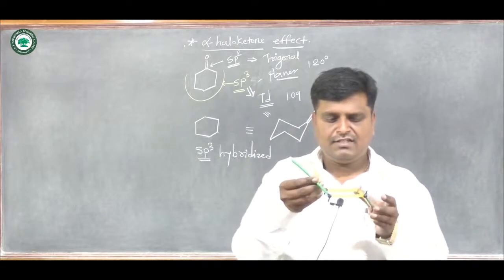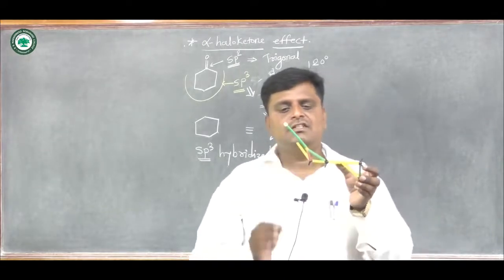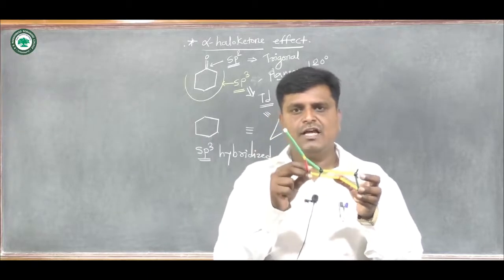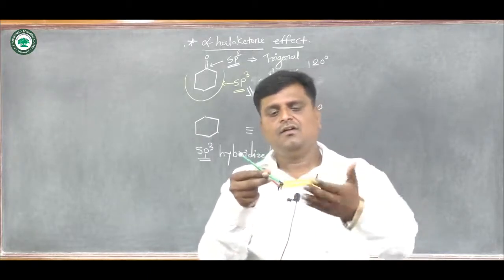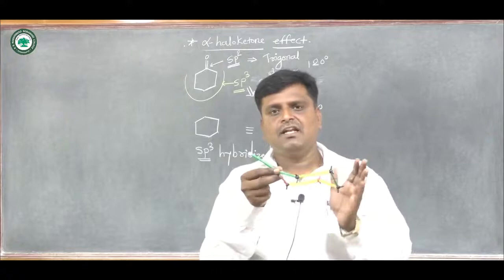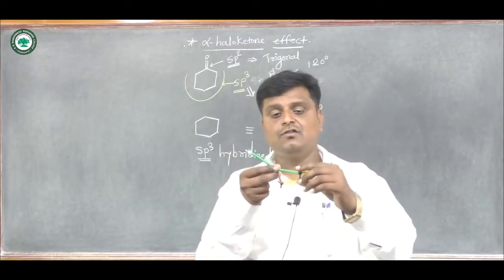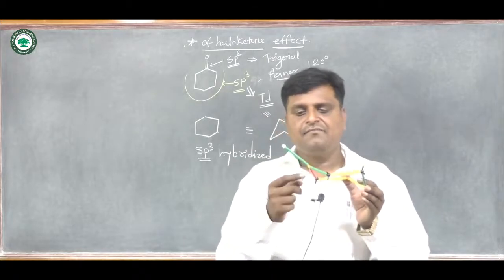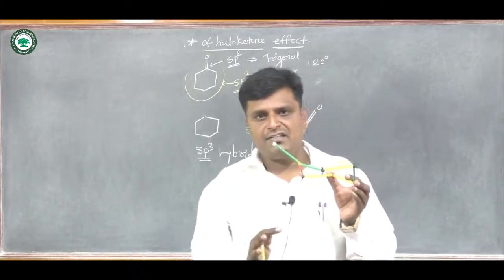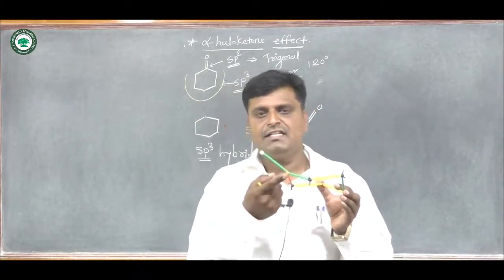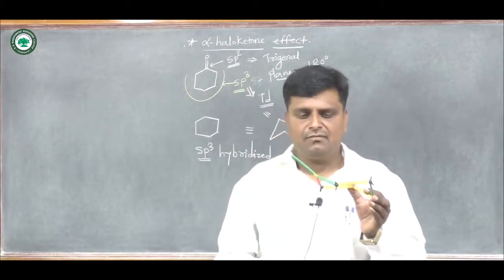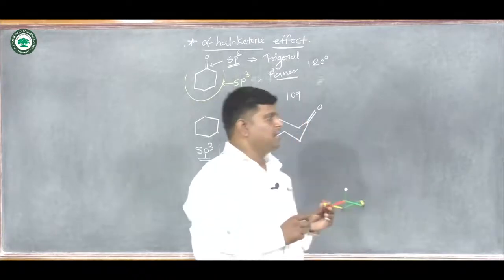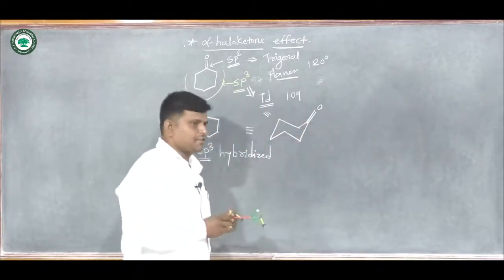This is the structure of cyclohexanone. All these five carbon atoms are sp3 hybridized, so there are two hydrogens present at these positions, and in this sp2 hybridized carbon atom no position remains for hydrogen. So we go for the alpha haloketone effect.